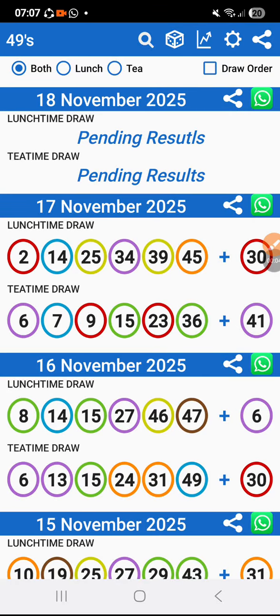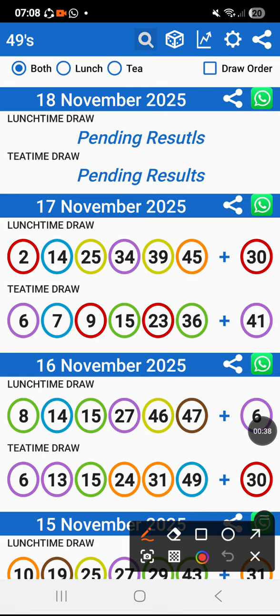So I've got, let me say, two or so strategies that I'm going to show you. Someone was once asking in the comments, how do you get the bonus ball? Getting the bonus ball is not difficult, but you just have to have a range of the bonuses. Today I'm going to use this number; maybe you can play a bonus from 30 to 35. You play each bonus knowing that from 30 to 35 you're going to get your bonus ball. I'll show you what I mean about that.